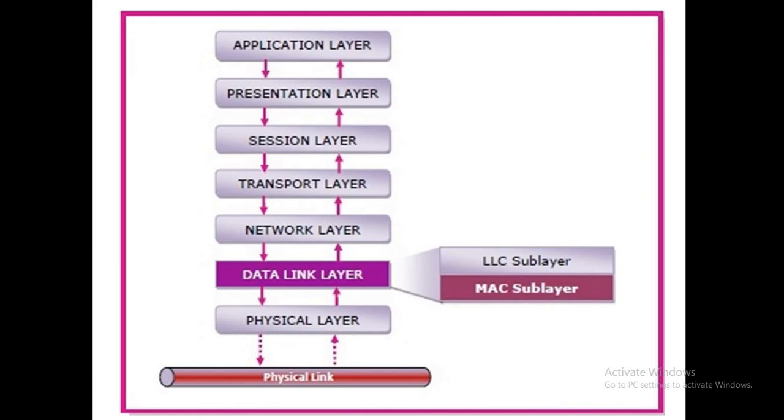The MAC sublayer receives a block of data from the LLC layer, and it is responsible for performing functions related to medium access and for transmitting the data. Here the medium means the transmission medium or the physical link.